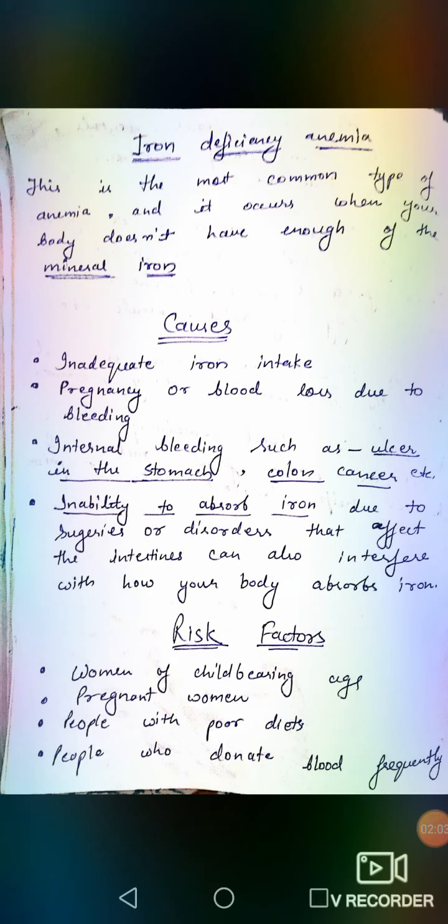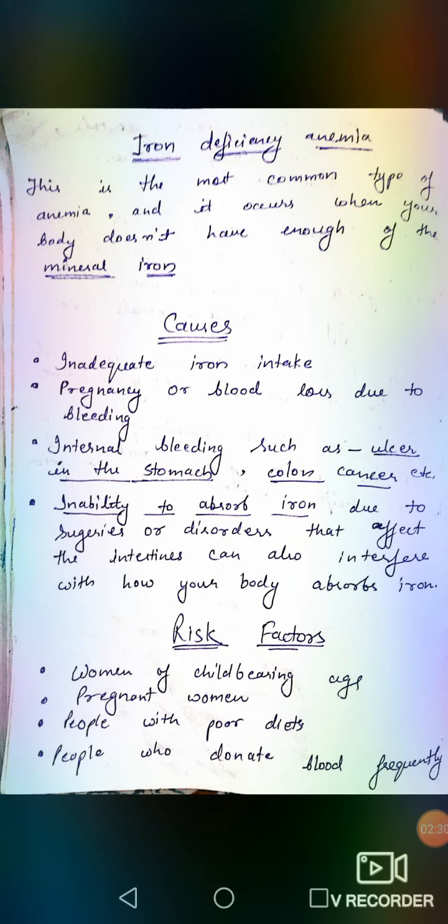Next cause is inability to absorb iron. Sometimes the cells lose their power or are unable to absorb iron. If the person has had so many surgeries or disorders, it can affect the intestine of that person.